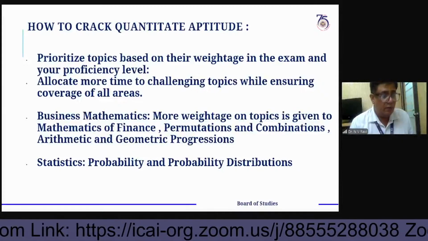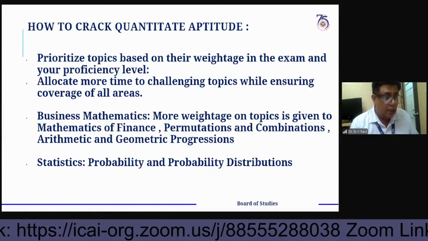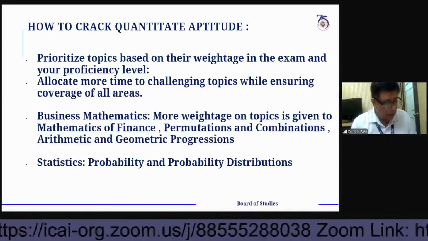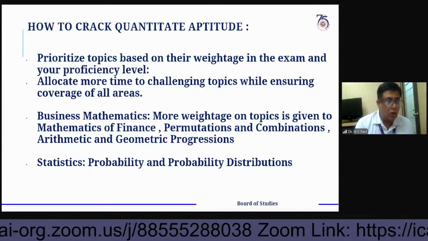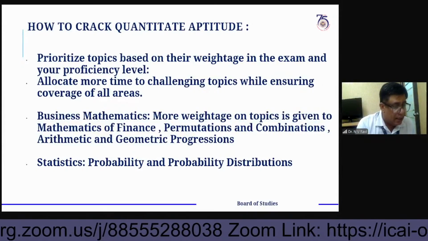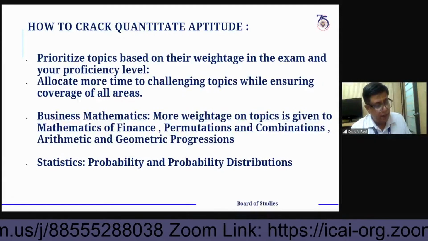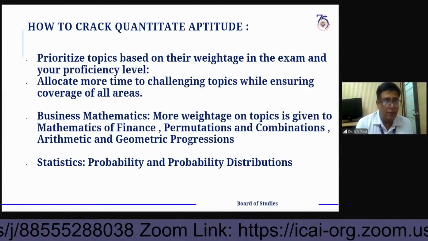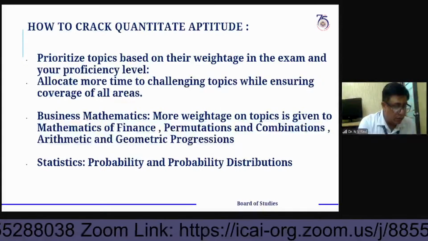What kind of questions were important? Just I told you earlier also. One is simple interest, compound interest, how many times it will be increased. Apart from that, the effective rate of interest and how it can be calculated are very, very important from the examination point of view also.